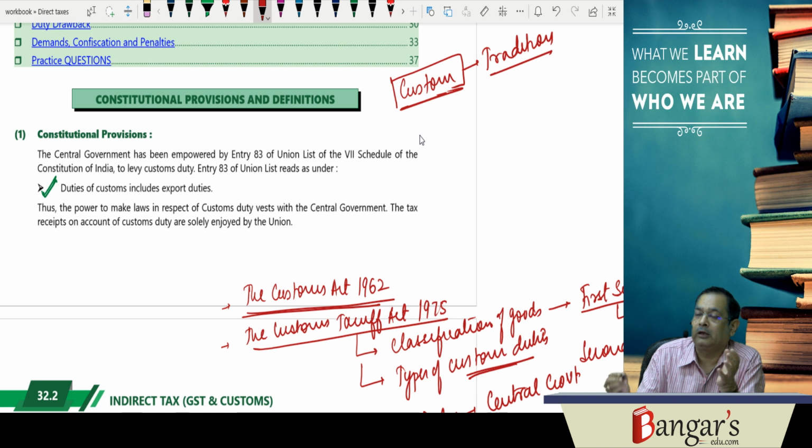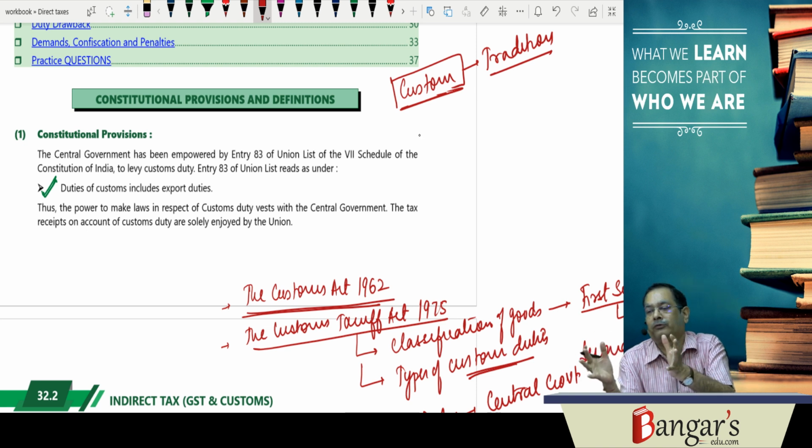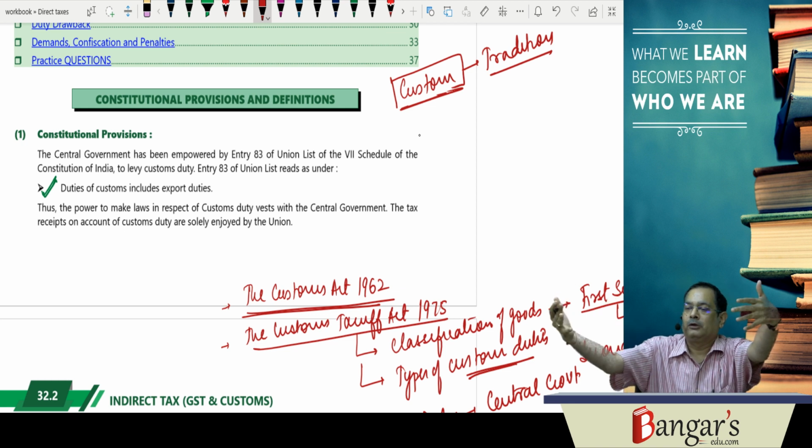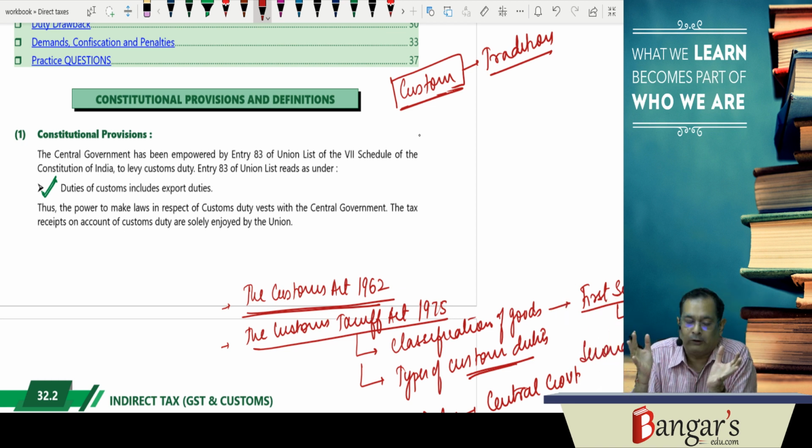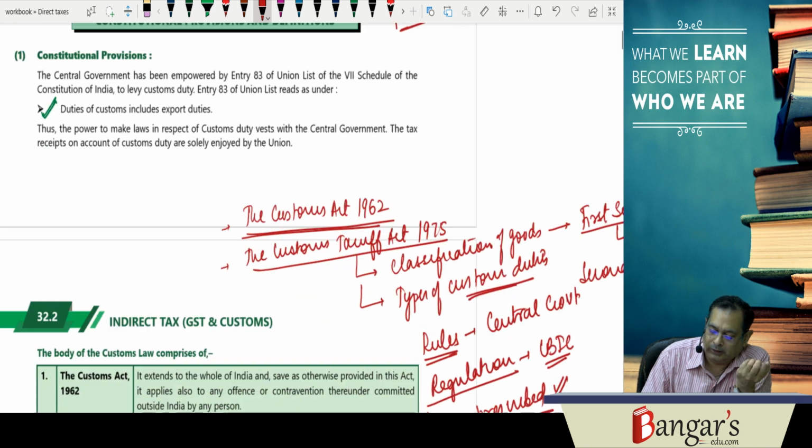Whenever, in ancient times, the merchantmen used to come from outside India to India, they used to give gifts and offerings to the kings here. So that was a source of revenue basically. Then it was subsequently legalized. Now if any importation of goods takes place by sea, land or air, and similarly exportation takes place by sea, land or air, custom duty is levied.